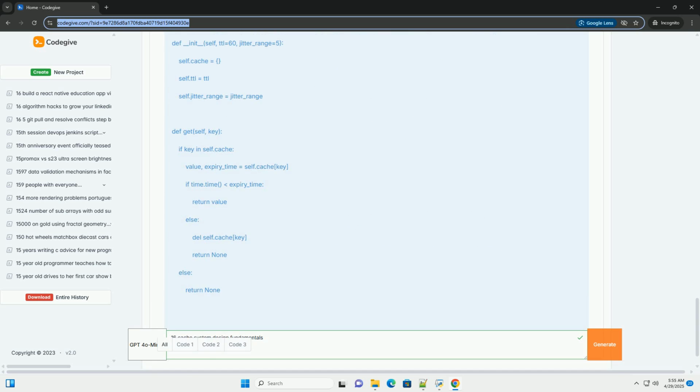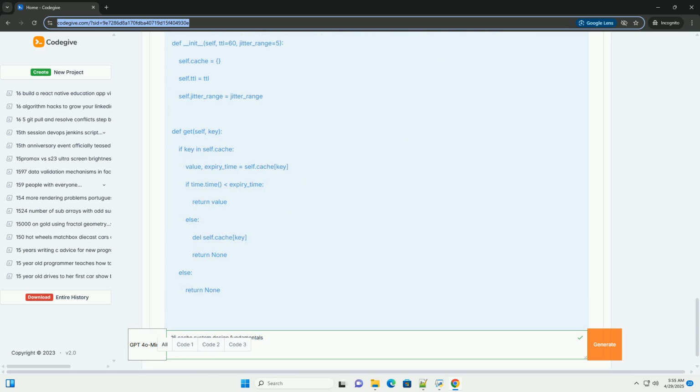Simple but prone to collisions, multiple main memory locations mapping to the same cache line. Fully associative cache: any main memory location can be stored in any location in the cache. Provides the best flexibility but is more complex and expensive to implement, requires searching the entire cache.